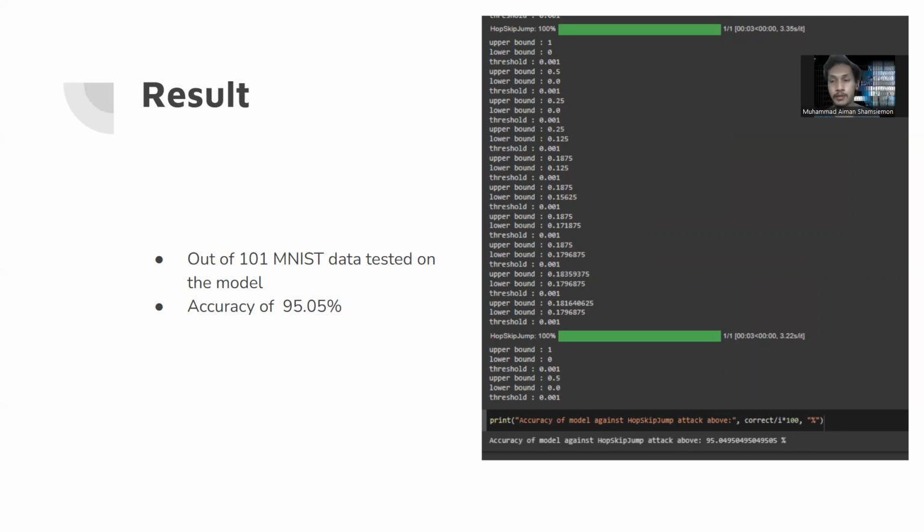So maybe there's quite an effect there, but overall, Dark.Banana's attack was not able to fool my model as much. So we got an accuracy of 95.5%, and this translates to about, I think, 5 incorrectly identified labels,